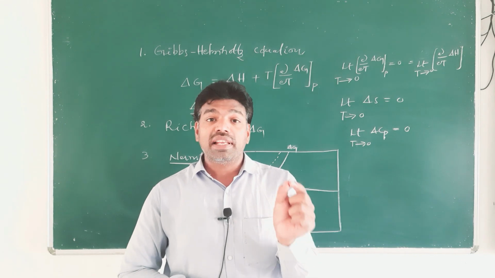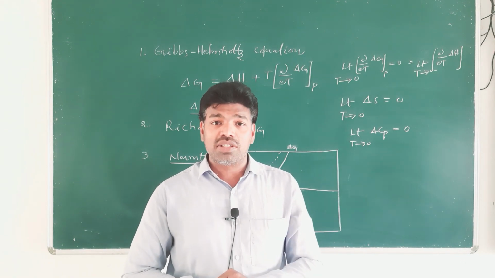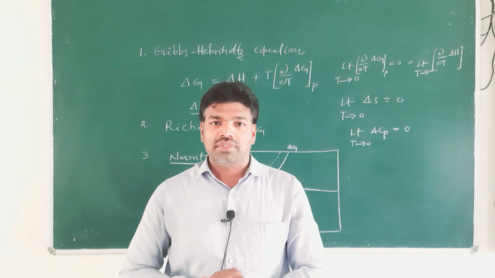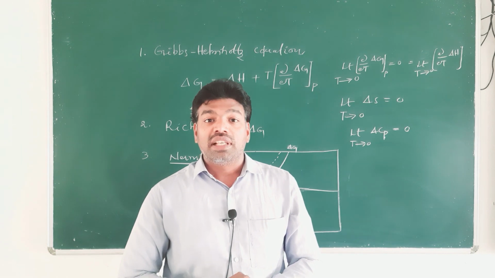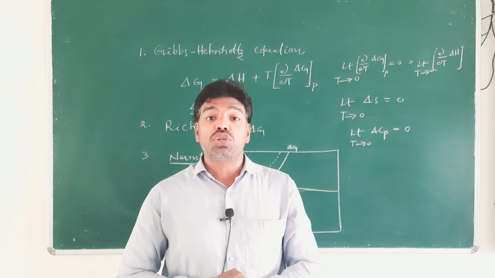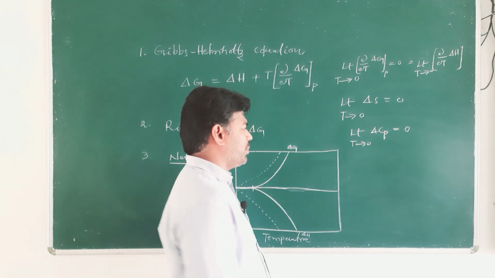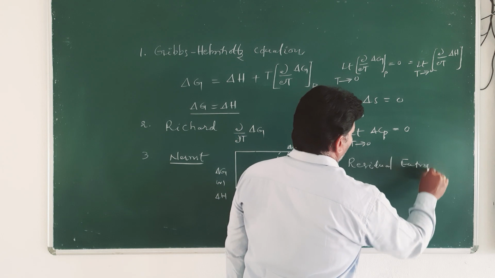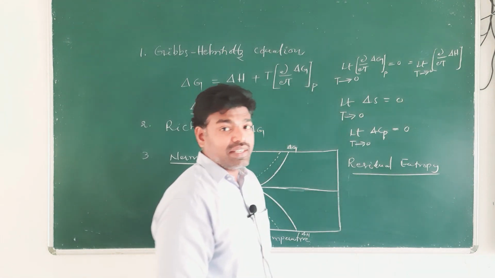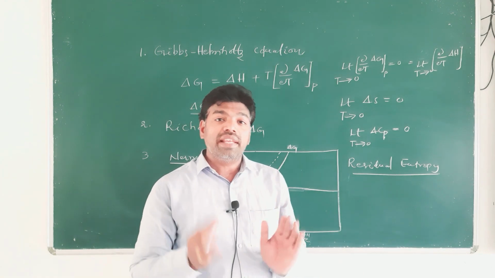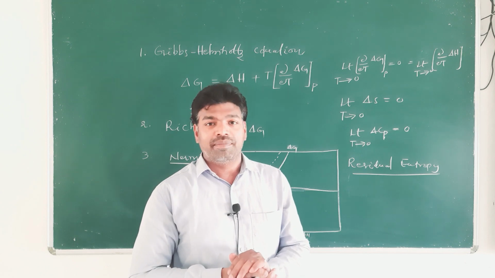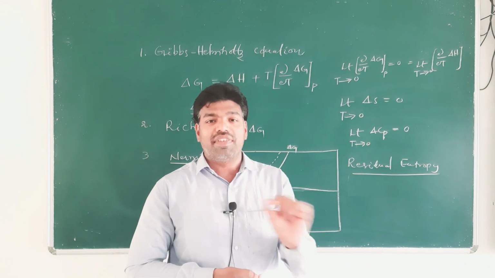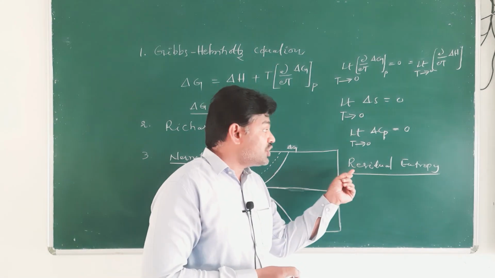In perfectly crystalline solids, if there is any type of imperfection at absolute 0 of temperature, that is 0 degrees Kelvin, such entropy is called residual entropy.